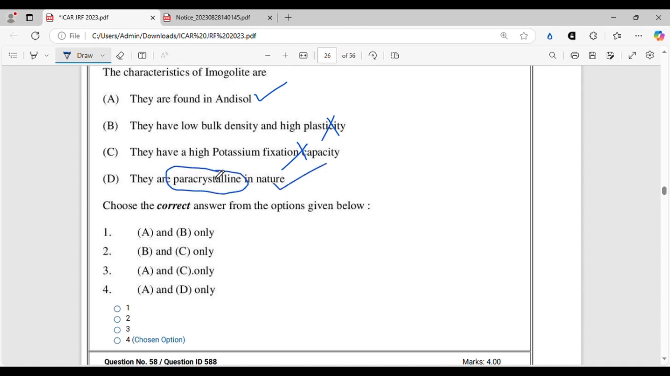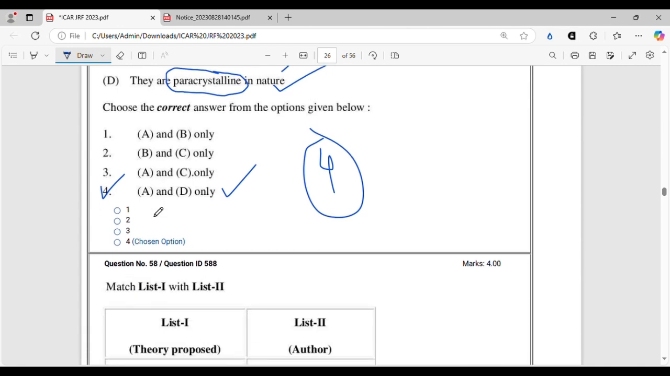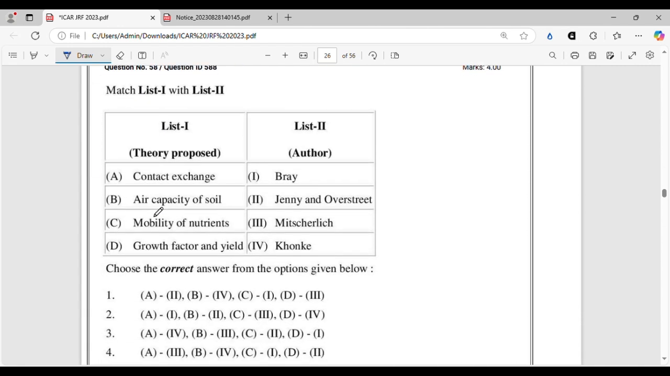All right. So this question is from the soil mineralogy and chemistry portion, and from here you will find maybe say 3-4 questions, but those questions are very important and very conceptual. So you should be very clear with your soil chemistry concepts, and you should not fear when you see a question of this kind. So the correct answer of this will be option 4, A and D only. All right. So they are found in andisols and they are paracrystalline in nature. Right. Moving on, another match the following question, where they're asking the theory proposed and the author who proposed the theory. So let's dive right into it.